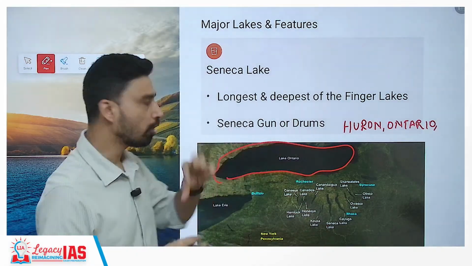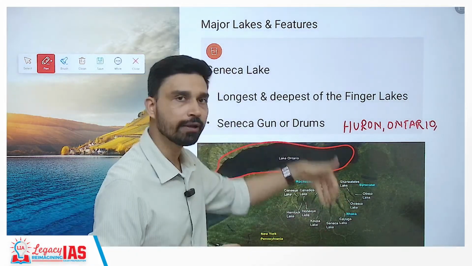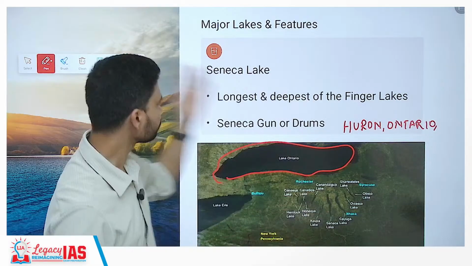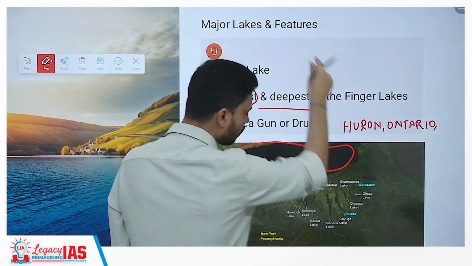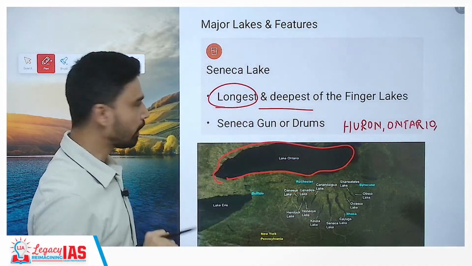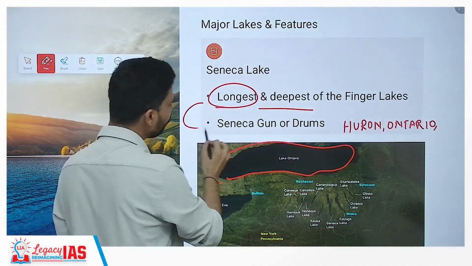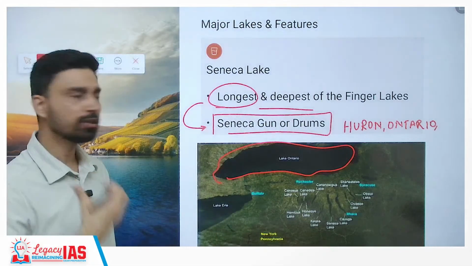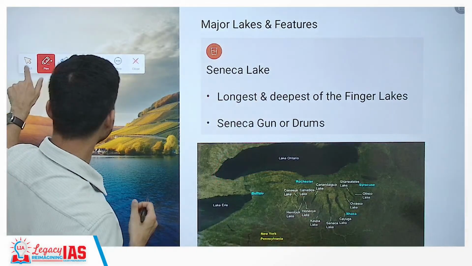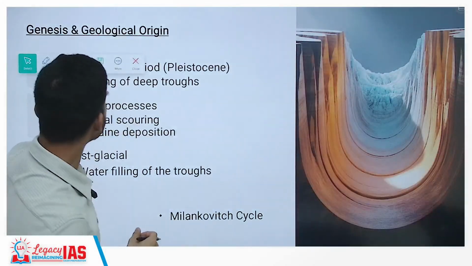These are what we call finger lakes, because they resemble a finger coming from the palm. Now, Seneca Lake, that was in the news. So first of all, it is the longest and deepest out of all the 11 lakes that you have here. And this lake is known for a unique sound that is called Seneca gun or Seneca drum. So a thundering kind of sound is produced in this particular lake. That is why it also is a source of attraction here.